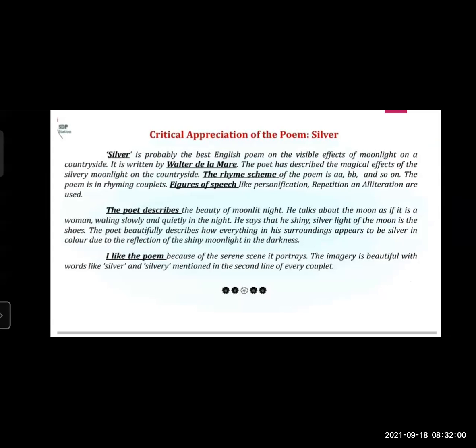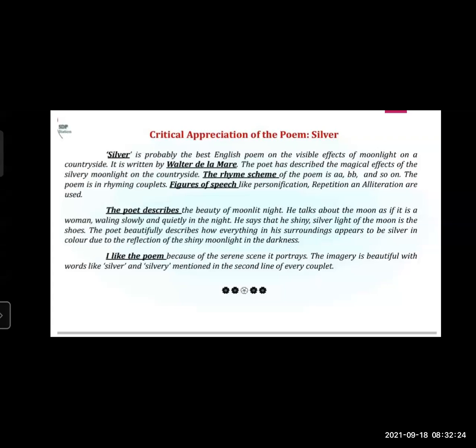It is written by Walter John de la Mare. The poet has described the magical effect of the silvery moonlight on the countryside. The rhyme scheme of the poem is A, B, B, and so on. The poem is in rhyming couplets. Figures of speech like personification, repetition, and alliteration are used here.